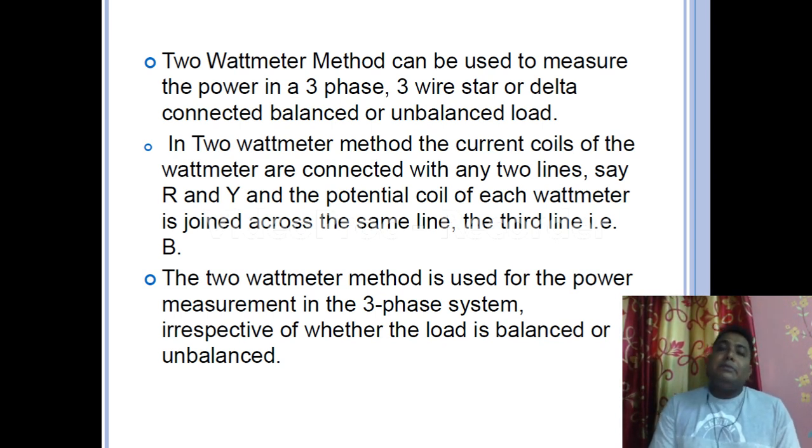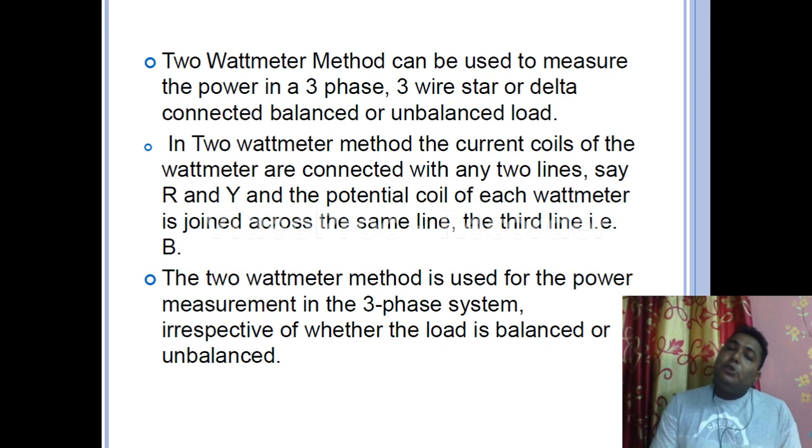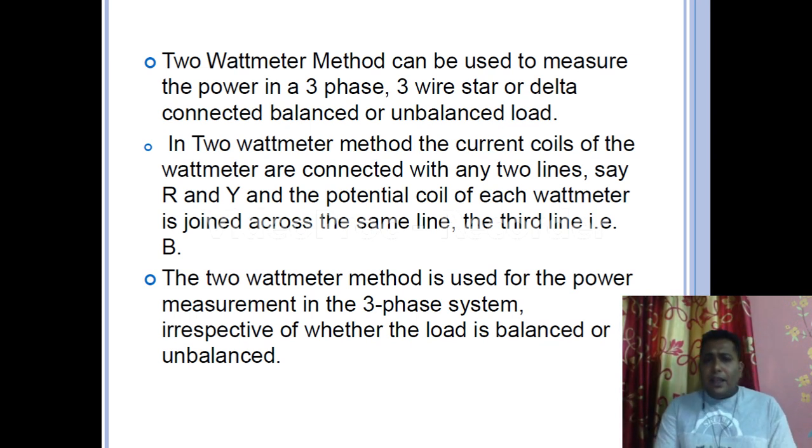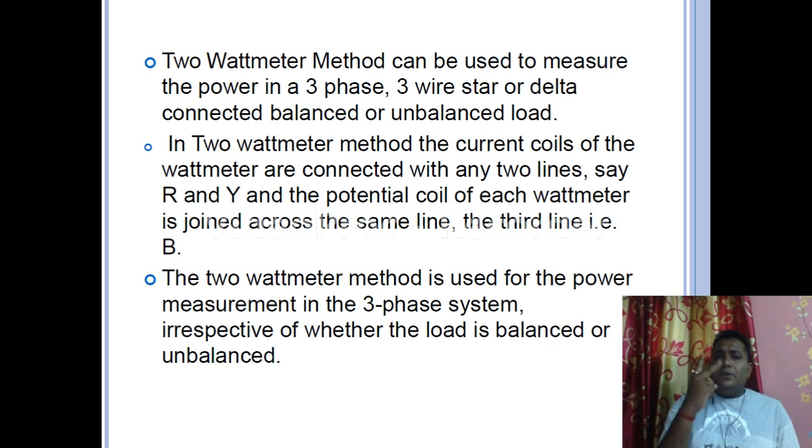In the 2 wattmeter method, the current coils of the wattmeters are connected with any two lines, say R and Y, and the potential coil of each wattmeter is joined across the same line, the third line, that is B. So if there are three phases 1, 2, 3, we are using 2 wattmeters, that is 2 coils. Say this is R, this is Y, this is B. With R phase there is a current coil, with B phase there is a current coil, and each wattmeter has a voltage coil. W1 and W2 both have a potential coil.